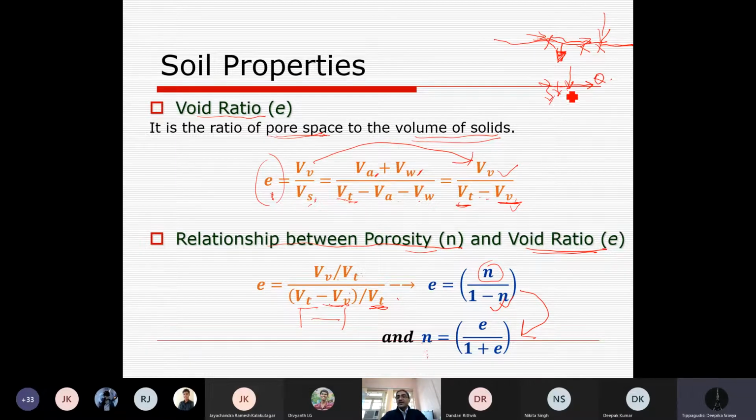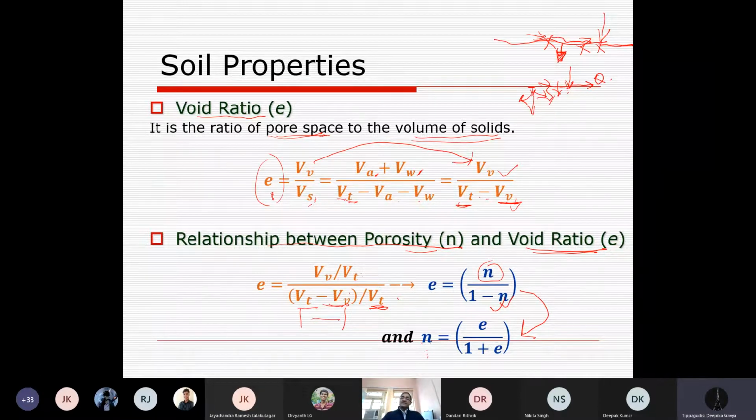And once it has entered from the top surface into the soil, what will happen? Either it can move in any direction, vertical, lateral, or anywhere.